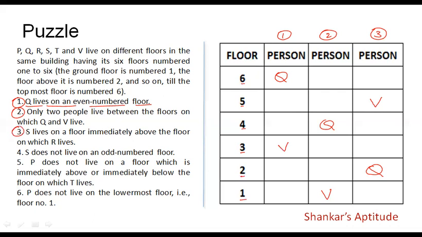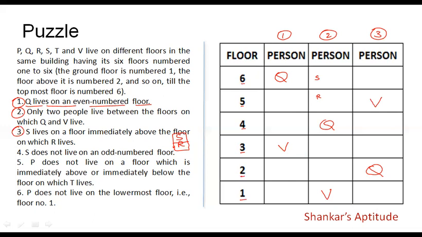It's given in the 3rd condition that S lives on a floor immediately above the floor on which R lives, which means if R is considered, immediately above R, S will be there. So S and R will be spotted here like this. Let us consider the second possibility, wherein if S is located here, then R will be located here. Then there comes a problem. What is that? Then 2 people are left out. Who are they? P and T. P and T will be adjacent to each other, located on adjacent floors.